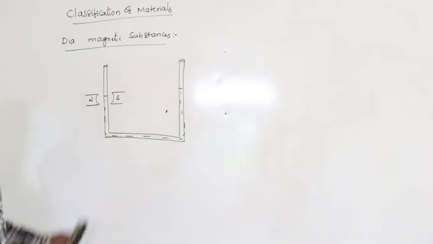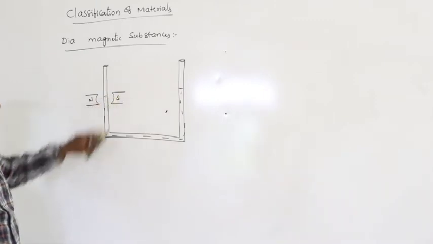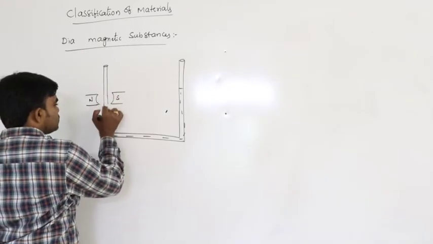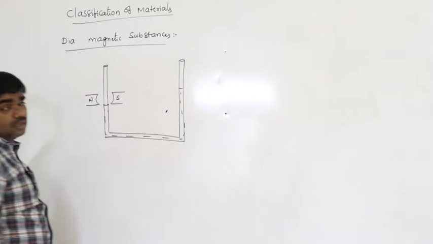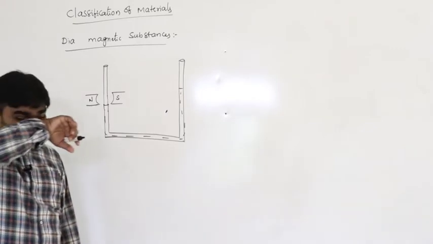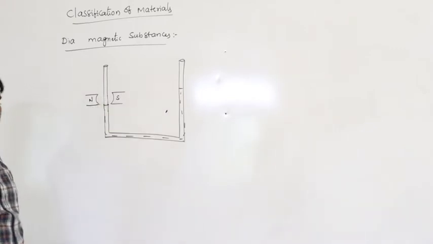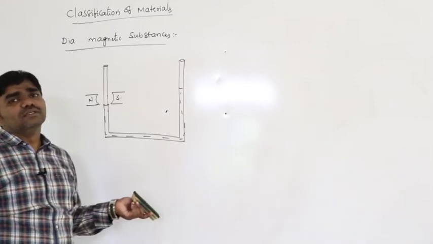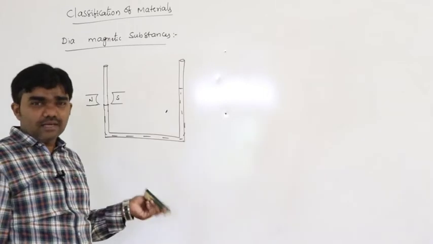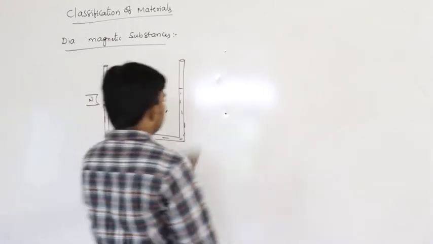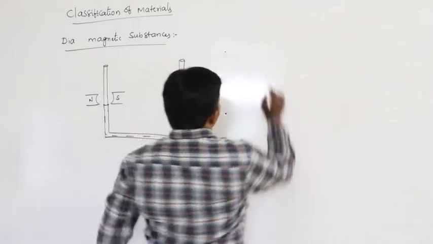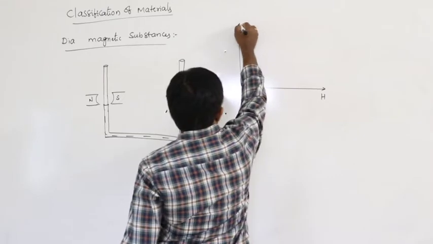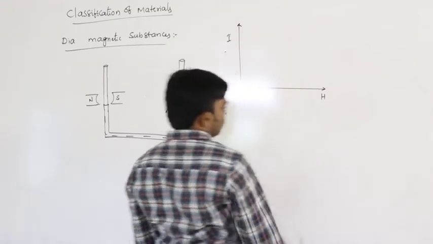Let us say if it is placed between the poles of the magnet, now the level of the liquid column must decrease. Level of the liquid column must decrease. So this is one of the properties of the diamagnetic substance, because the diamagnetic substance must be repelled by the magnets, slightly repelled by the magnets. And one more thing is, if we draw the graph for H and I, what is H?